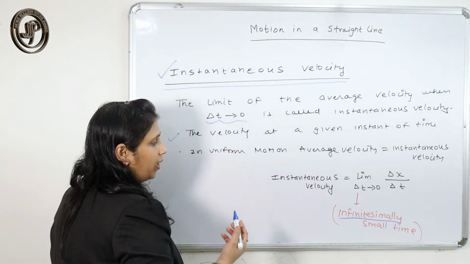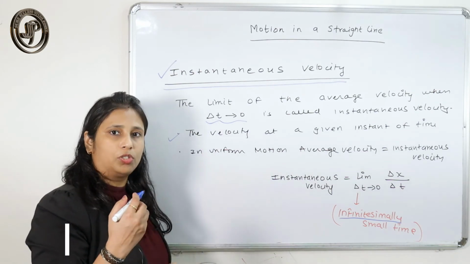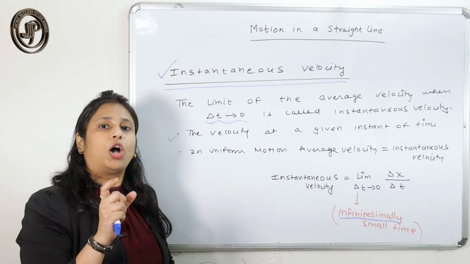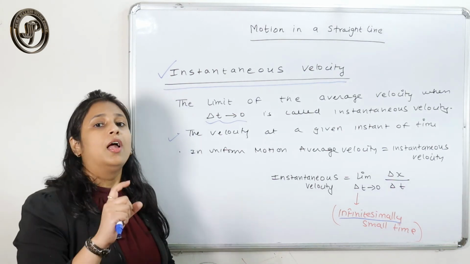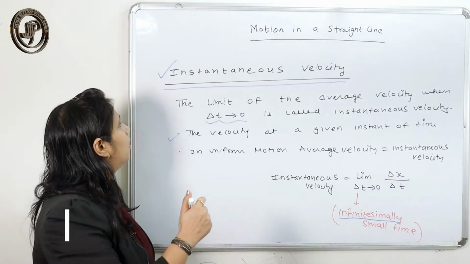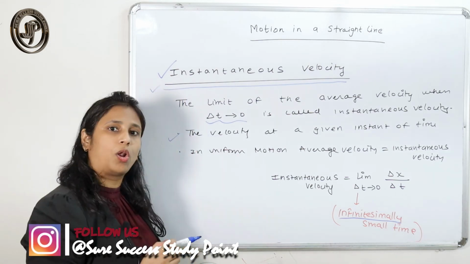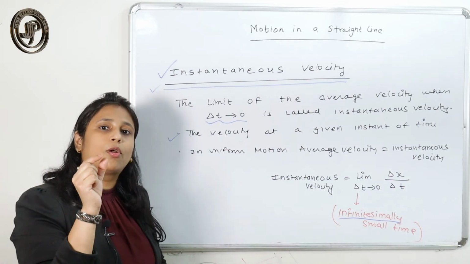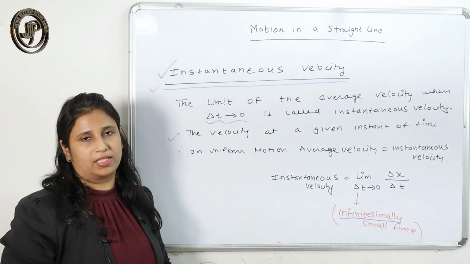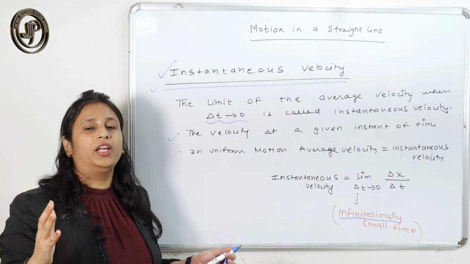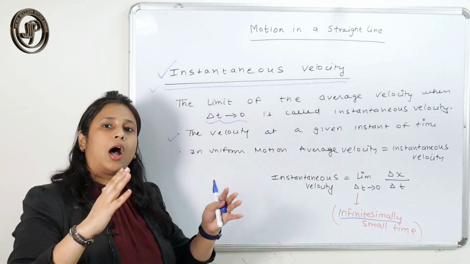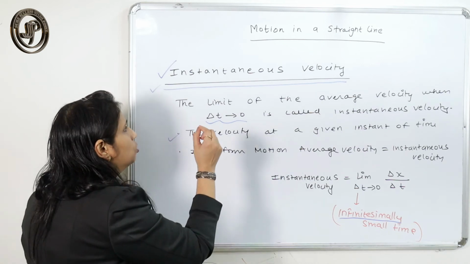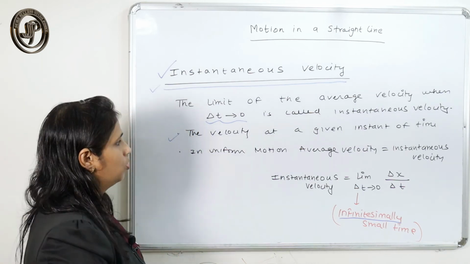So basically, the speedometer of your car or vehicle determines the instantaneous velocity. That describes your velocity at a particular instant. Average velocity gives you an idea about a fixed interval of time; it does not give you the velocity at a particular instant.